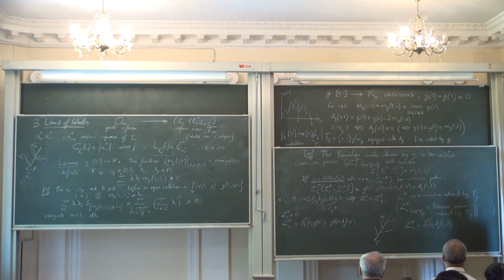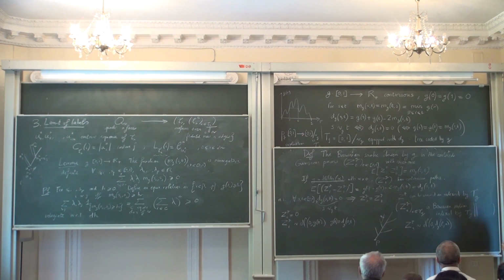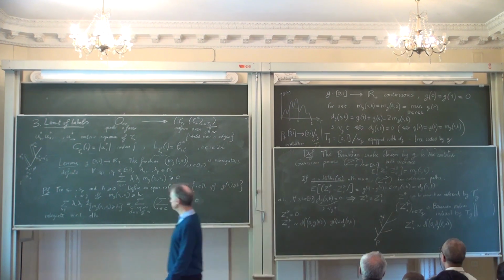Okay? But the construction works in a very general setting. So your tree can be very complicated, but it is a simple way of defining Brownian motion indexed by the tree. Okay, maybe I will not say more about that.